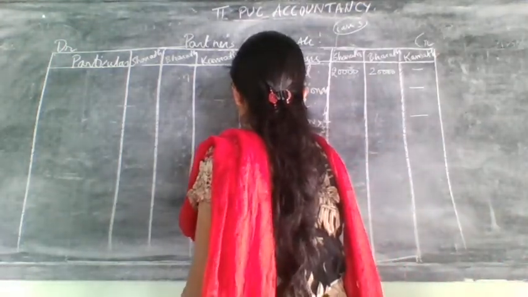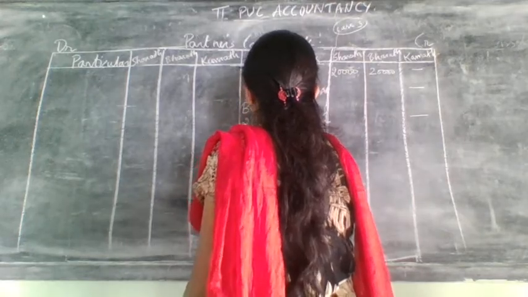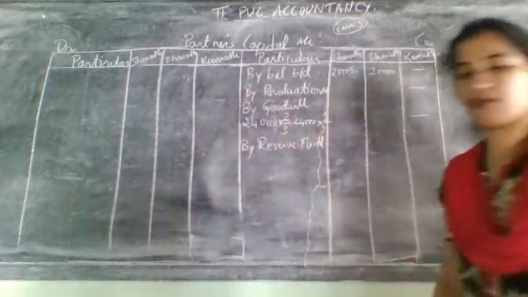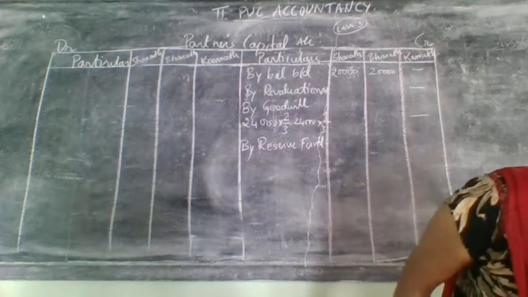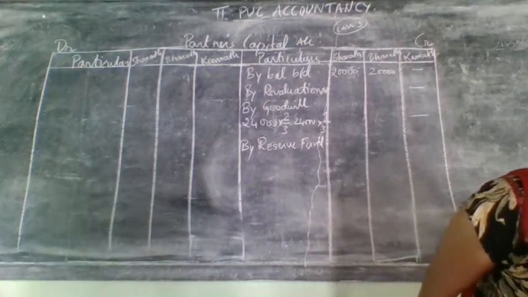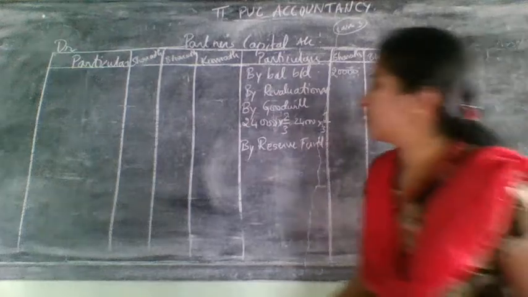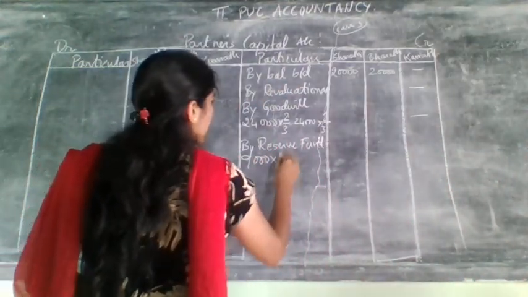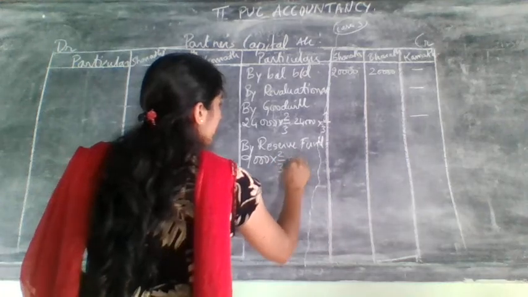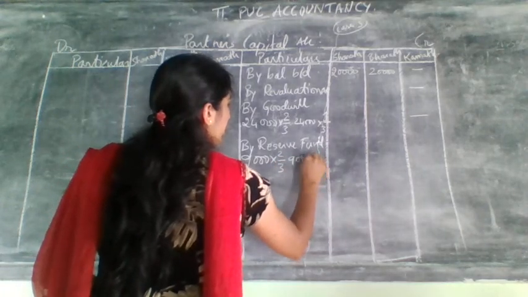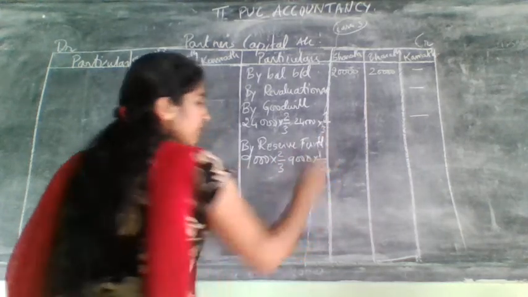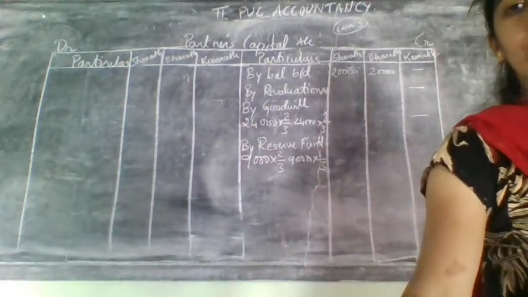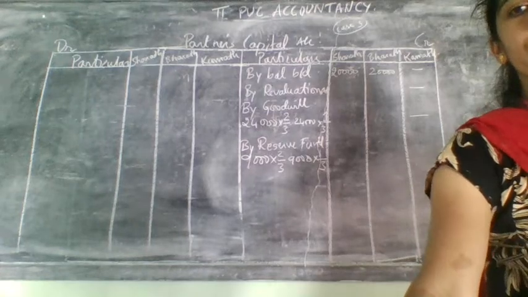By reserve fund. After writing the reserve fund, take that amount, 9,000, and distribute it: 9,000 into 2 by 3, 9,000 into 1 by 3. So now distribute among the partners in the old ratio.